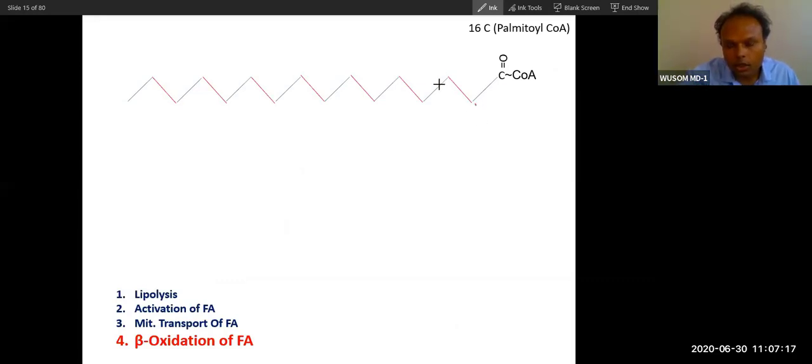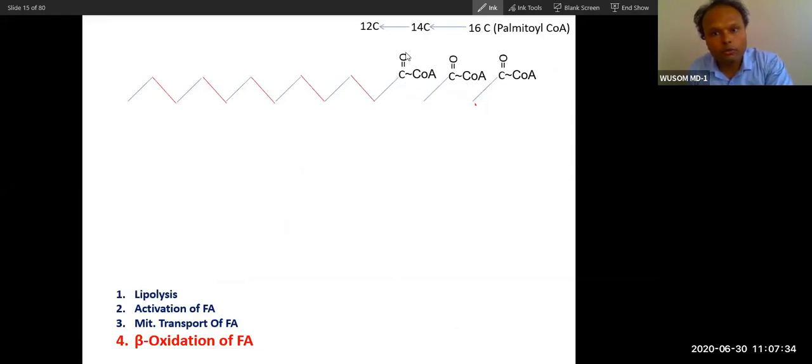So beta oxidation, because this is alpha and this is beta, will cause breakage of this bond. It will result in acetyl coenzyme A and a 14 carbon fatty acyl coenzyme A. Again, breaking of this bond will form a 12 carbon compound. Up to 12 carbon, it is a long chain.